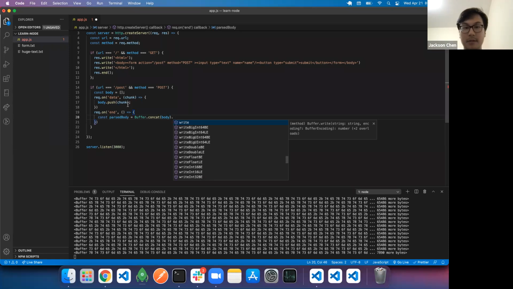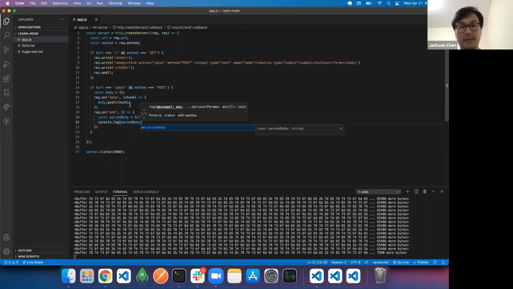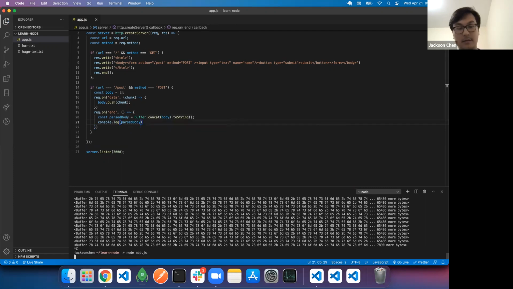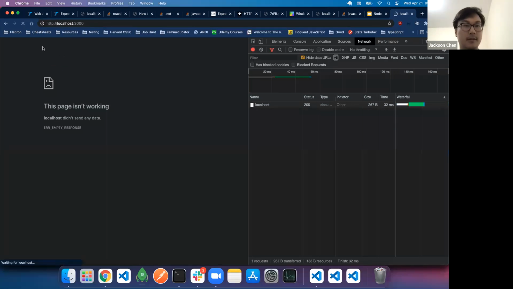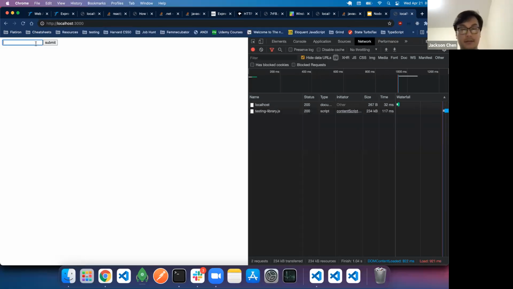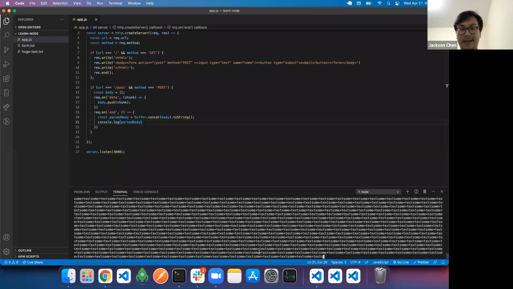And then we can string it. And then we can console log what parse body is. So let's do something like, we'll use that really big file string. And you'll see that it concats everything.